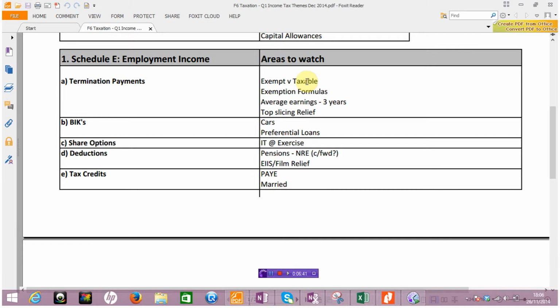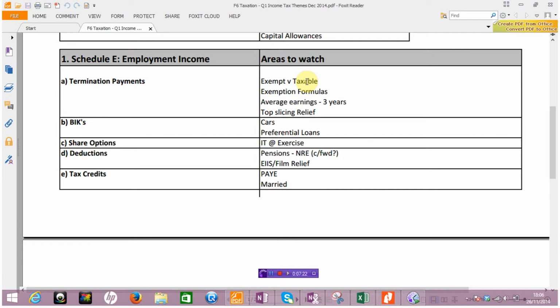Broadly speaking, it's exempt versus taxable. Some items are wholly taxable if they're per contract, for example, holiday pay. Some items are completely exempt regardless, for example, statutory redundancy. But it's that third group that's important, the ones that are partially exempt, or perhaps ex gratia payments, or payments that are not in line with the contract. Perhaps unexpected payments, as it were, unexpected by the individual concerned. And really what we're looking to do is to list those amounts. There's bound to be two, three, if not more of them.